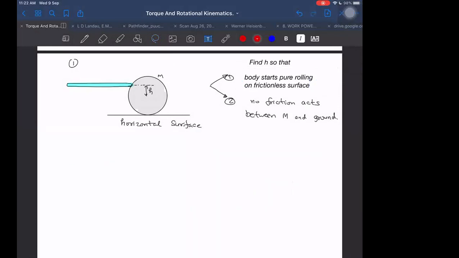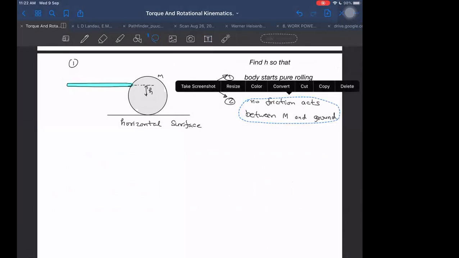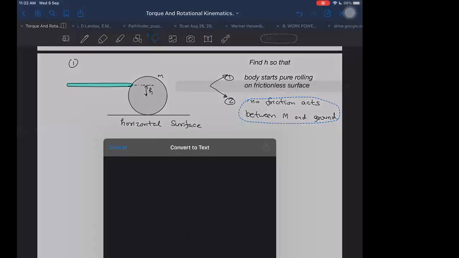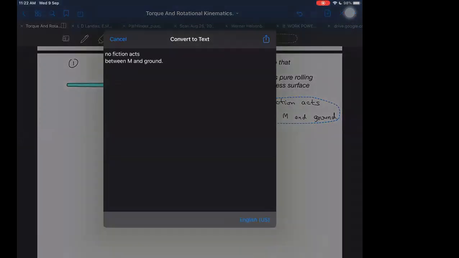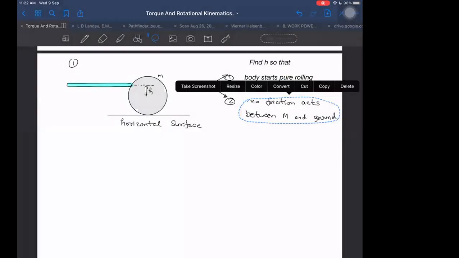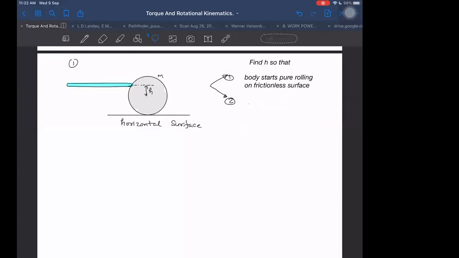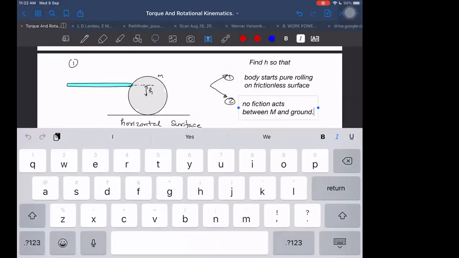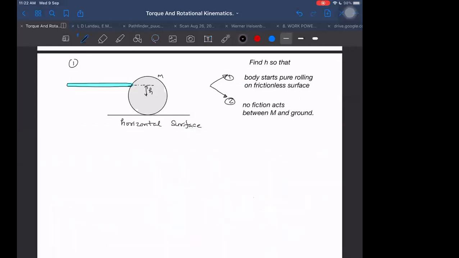Second case: no friction acts between M and ground. It is not mentioned in the second case that it is a frictionless surface. Although it has friction, it is rough, but no friction should act even if the surface is rough. That is the second case.